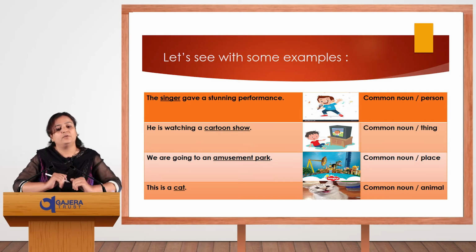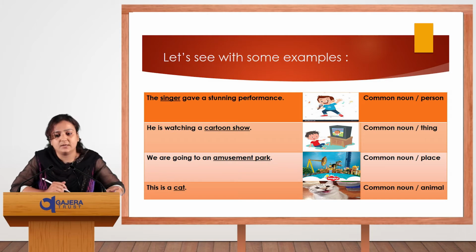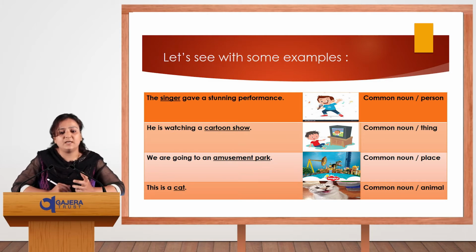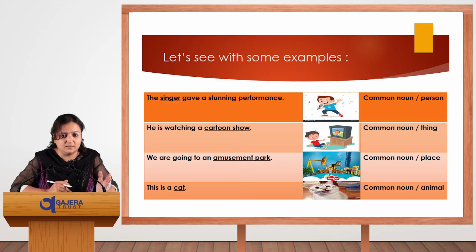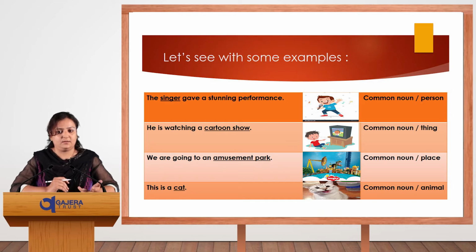In the third, we are going to an amusement park. The park name is not clear, so commonly we have taken an amusement park. So underline all these words. Last is, this is a cat. So cat is taken commonly here. All these come in our common noun because the names of the person, place, animal and things are not clear. We have taken them generally.